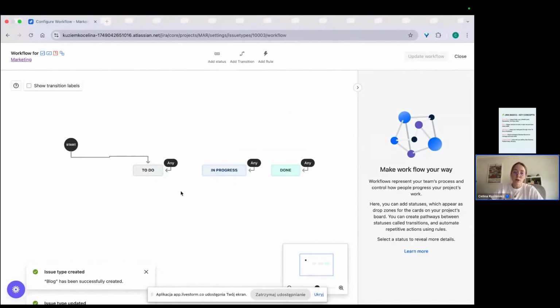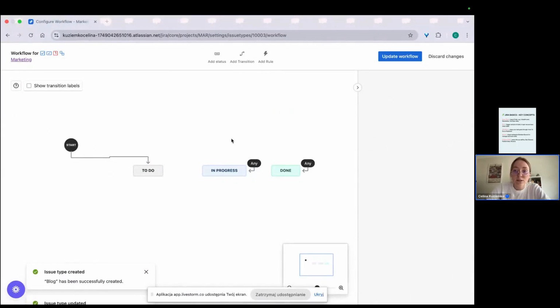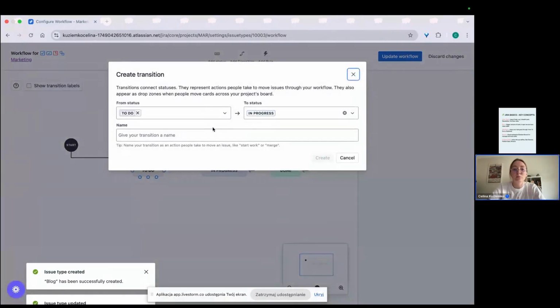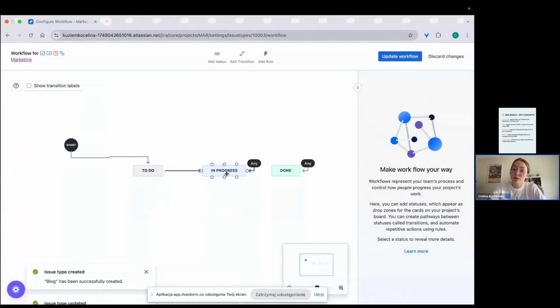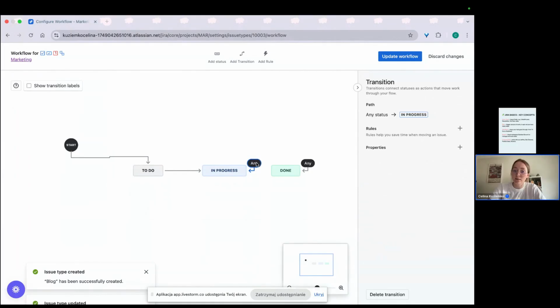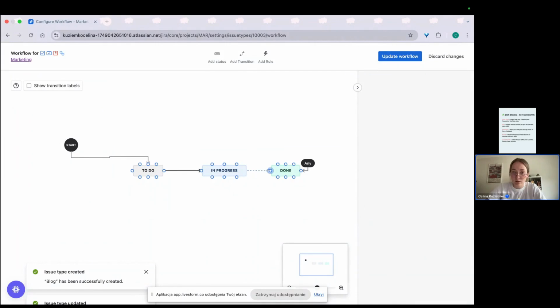No barriers here. But if we do something like this, to in progress, now I can't go back from in progress to do. So once again, we can delete this one. I just click delete here, and I will connect these dots.